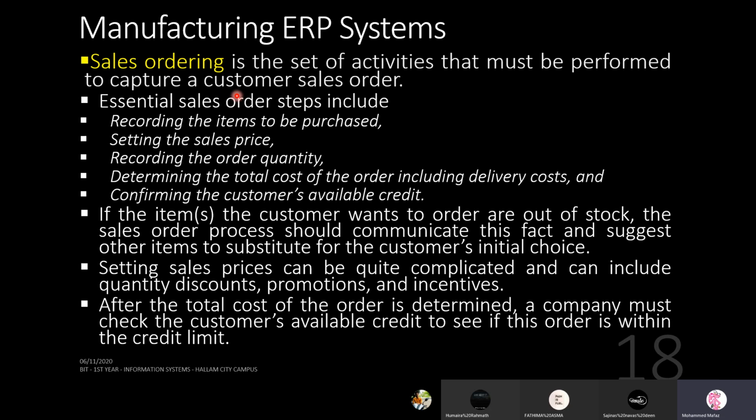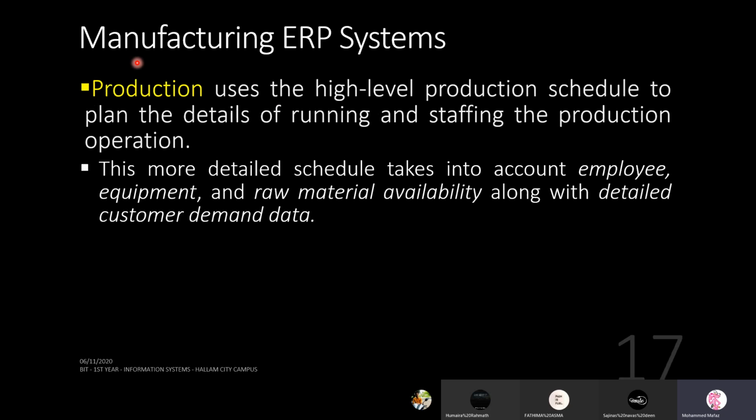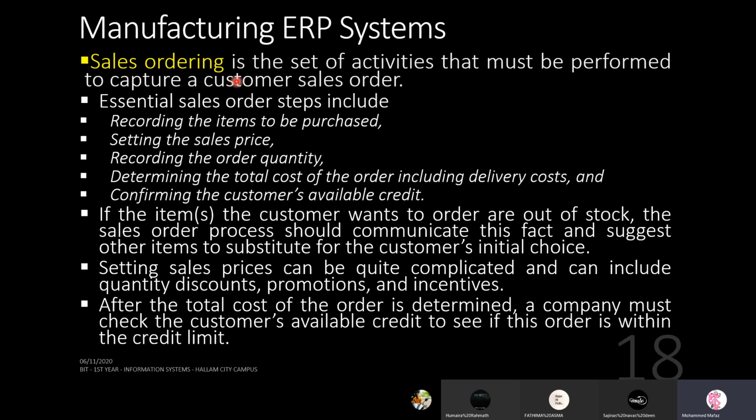Supplier is the other extreme end. Keep in mind, we use the terms sales and purchase: purchase is related to the supplier part, and sales is related to the customer side. In the middle, you are the company, right? So sales ordering is all trying to capture.